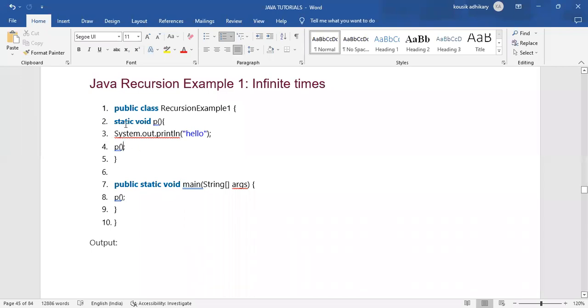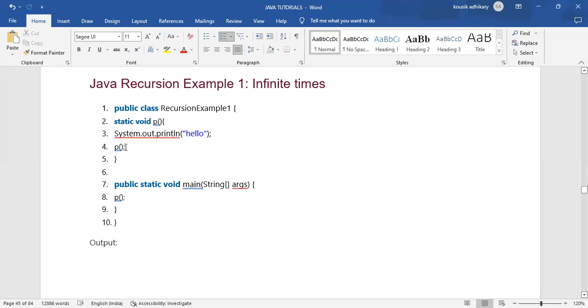When it goes to the method static void p and enters the method body, first of all it will find the println statement, System.out.println, which is hello. It will print hello. After printing that hello, it will come to the fourth line. When it comes to the fourth line, it is again calling that method.